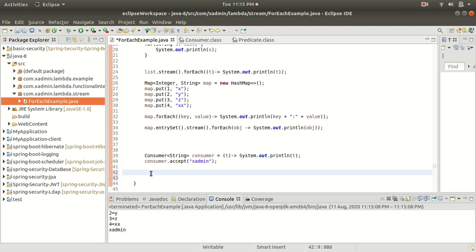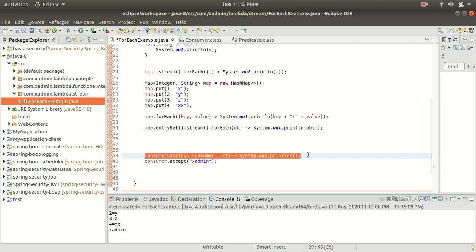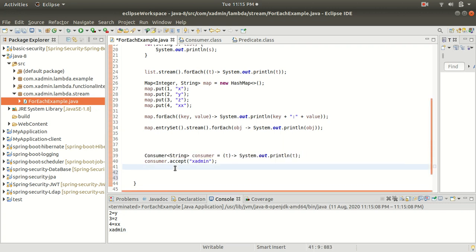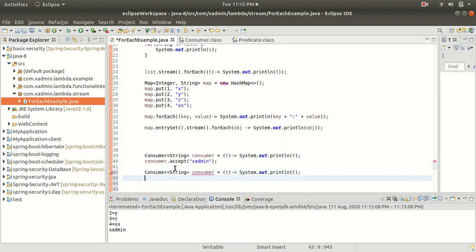Let me show you by copying this again here. Internally it takes a for each loop, with a String, let's take s1 now.